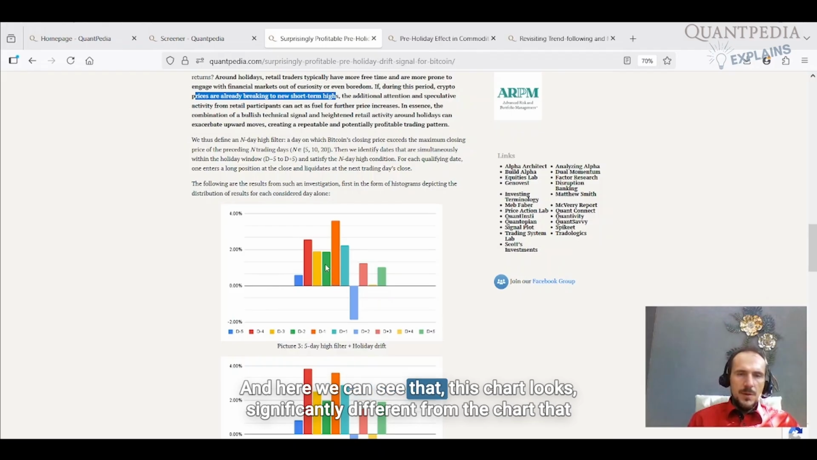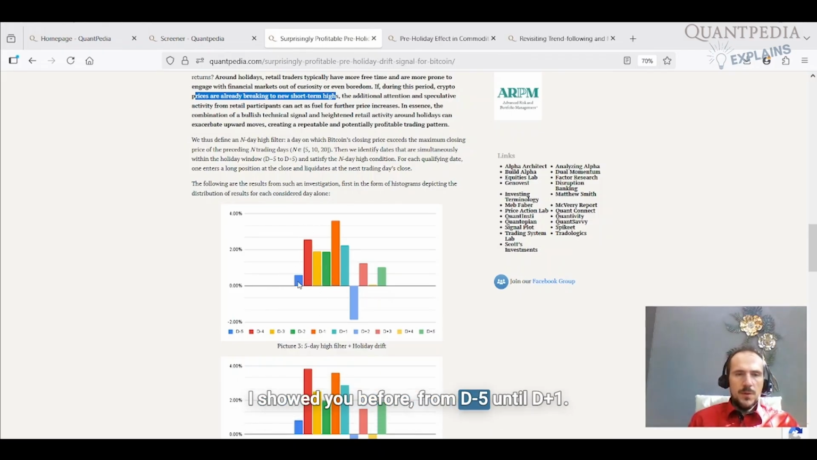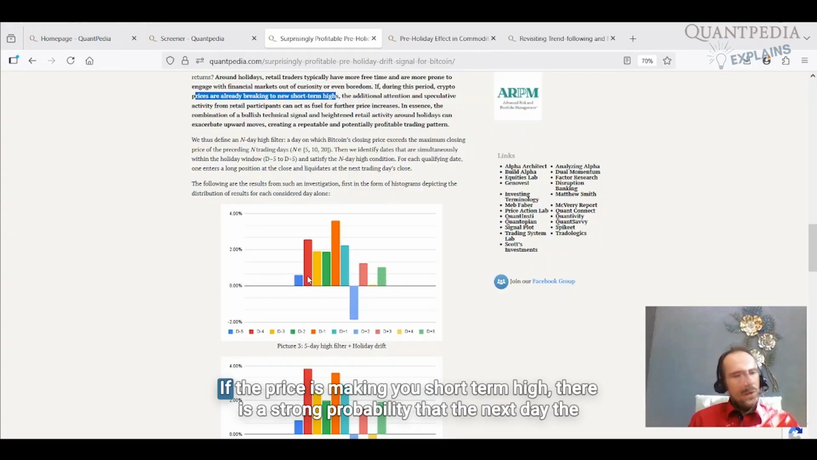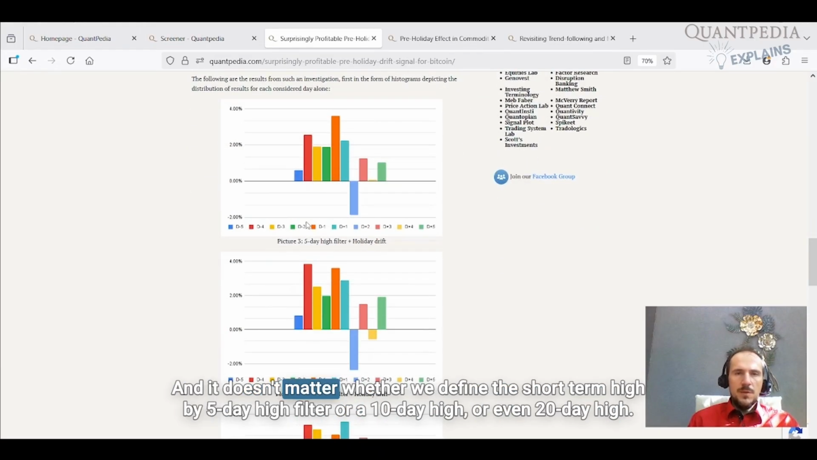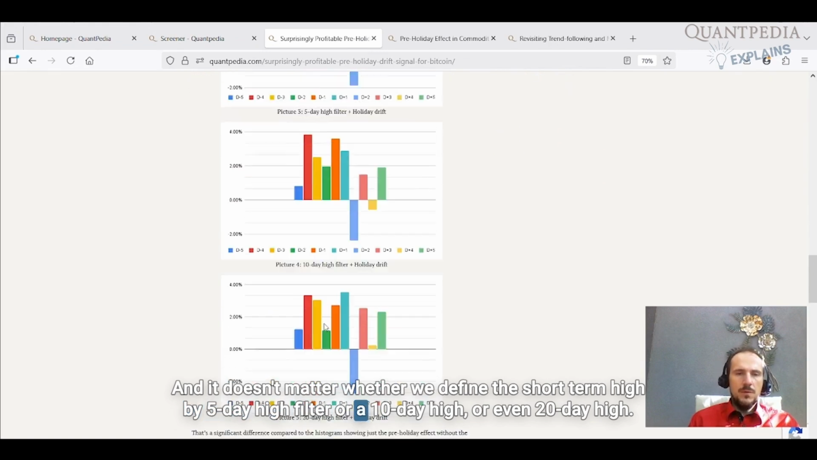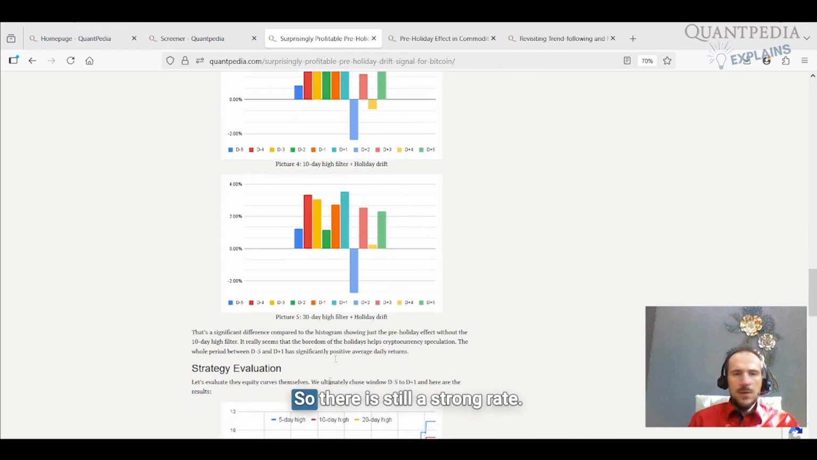And here we can see that this chart looks significantly different from the chart that I showed you before. From D-5 until D+1, we have significantly positive performance each day. Each day before the holiday, if the price is making a new short-term high, there is a strong probability that the next day the price will once again make a short-term high and we will have the positive performance. And it doesn't matter whether we define the short-term high by a 5-day high filter or a 10-day high or 20-day high. So there is still a strong drift.